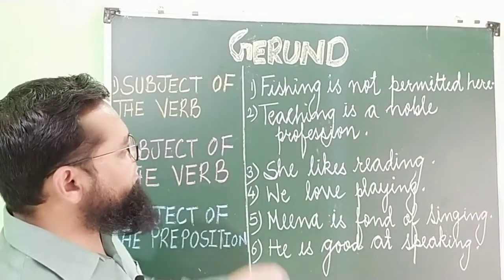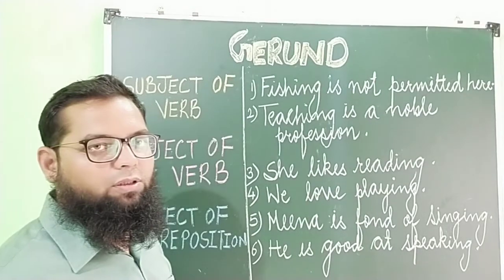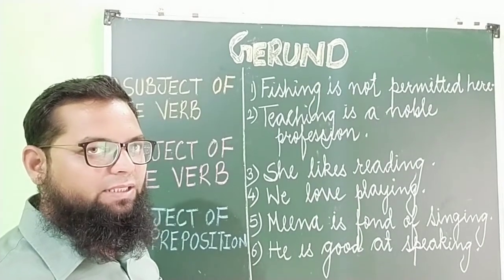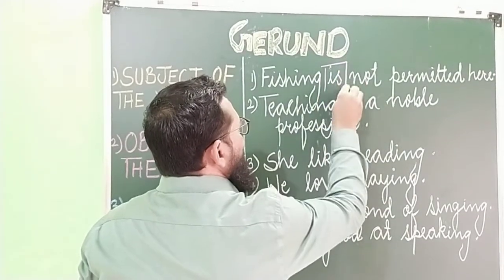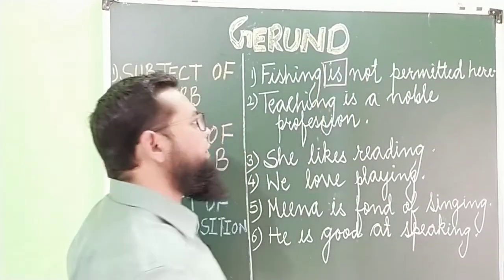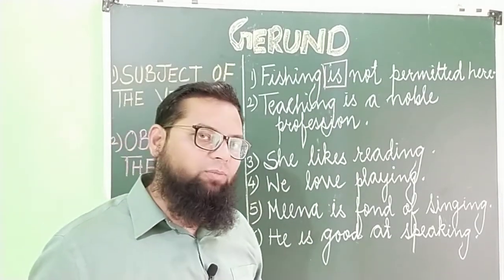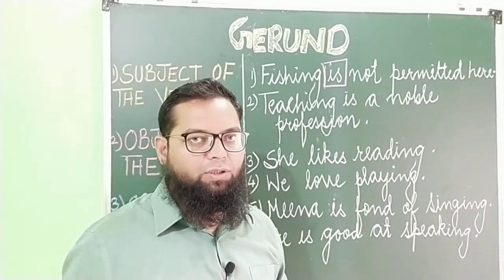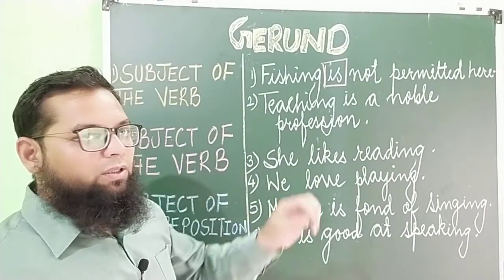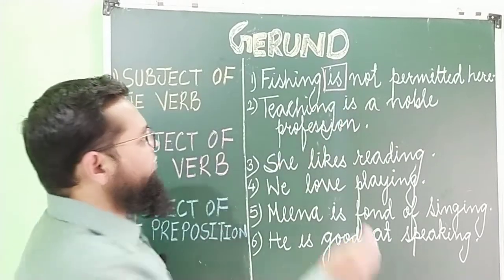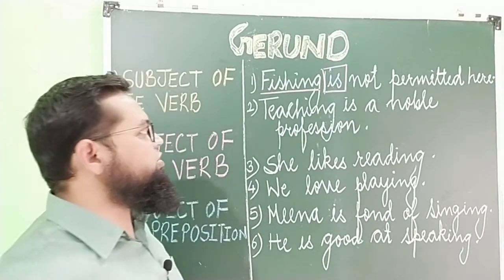In the first example, fishing is not permitted here. What is the verb in the sentence? Is. This is a verb. Though the main verb is not given here, this is a primary verb. It is considered as a verb when the main verb is not given in a particular sentence. So, fishing is not permitted here. The verb is, and fishing is the subject of the verb is. Hence fishing is a gerund.